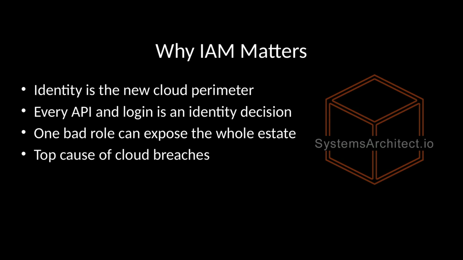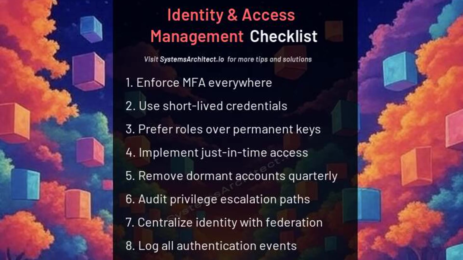Identity is the new perimeter in cloud environments. Every API call, console login, and service-to-service request relies on an identity to decide access. One compromised credential or overly permissive role can expose the whole estate, and IAM misconfigurations remain a top cause of cloud breaches. This checklist covers 10 high-impact practices across AWS, Azure, and GCP.